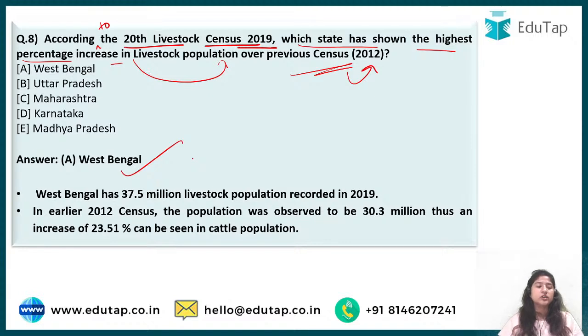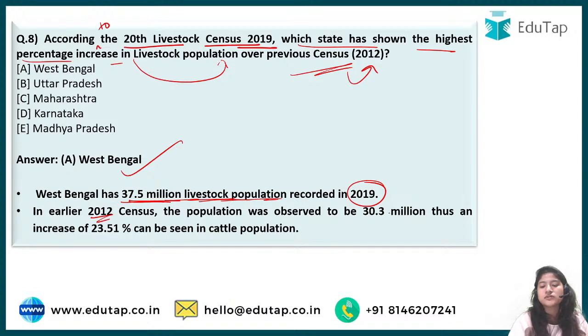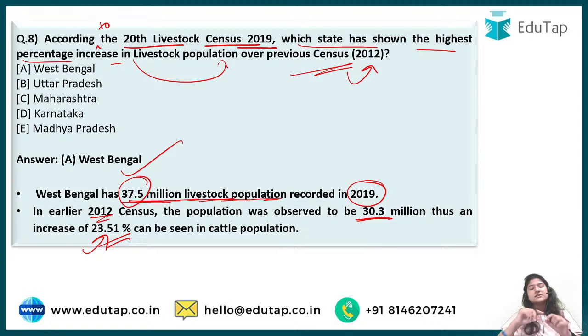See, look at the explanation. West Bengal has a 37.5 million livestock population recorded in the 2019 census. Earlier in 2012, what was the population? It was 30.7 million, and this time it is 37.5, an increase of 23.51% that has been seen in the variation of the cattle. See, this is important in the sense that this percentage has increased. Maybe other states also had increments, but the maximum increment was observed in West Bengal.